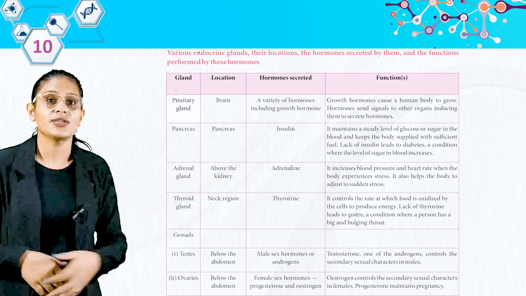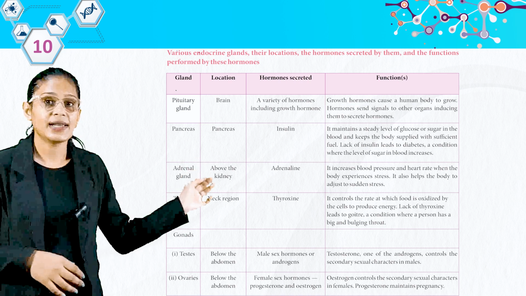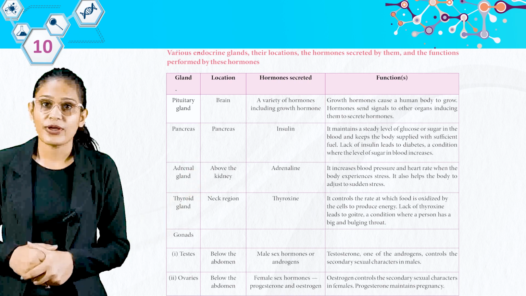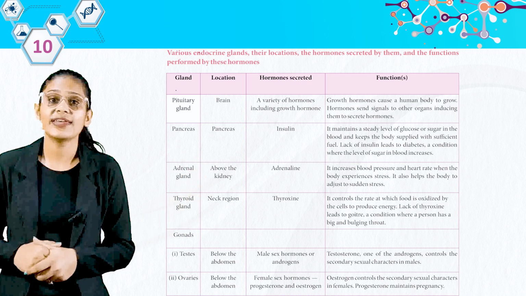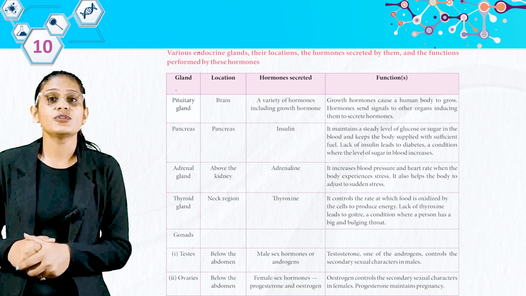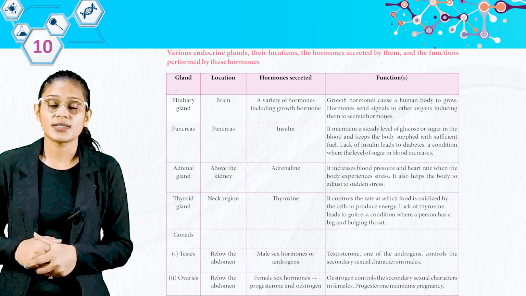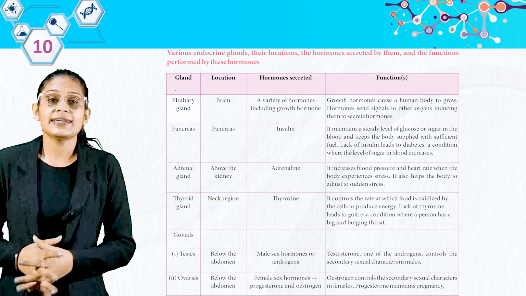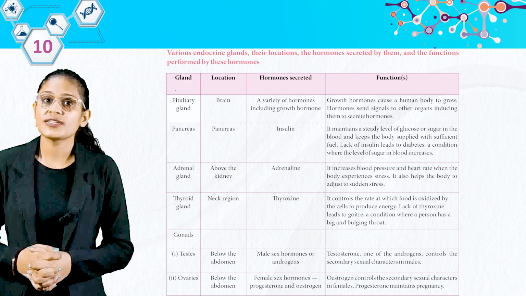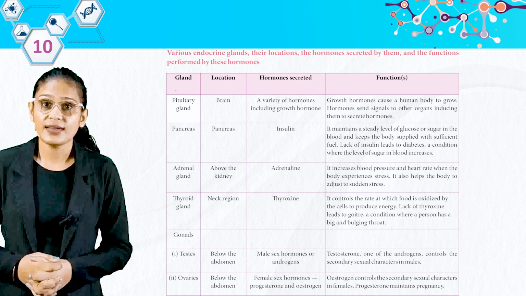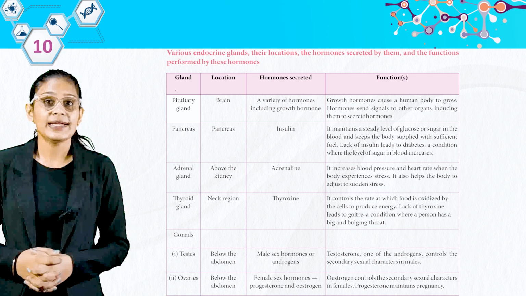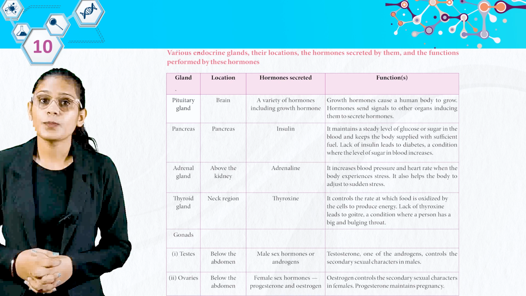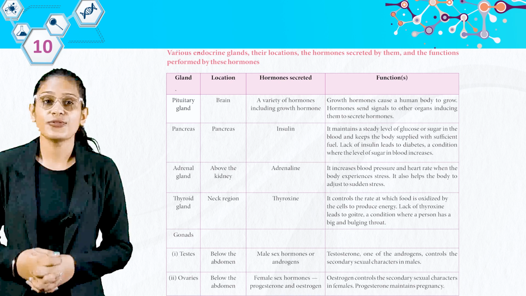Then adrenal gland, above the kidney, secretes adrenaline. It increases blood pressure and heart rate when the body experiences stress. It also helps the body to adjust to sudden stress. Then thyroid gland, neck region, thyroxine. It controls the rate at which food is oxidized by the cells to produce energy. Lack of thyroxine leads to goiter, a condition where a person has a big and bulging throat.